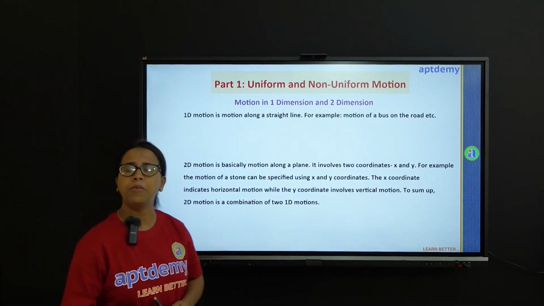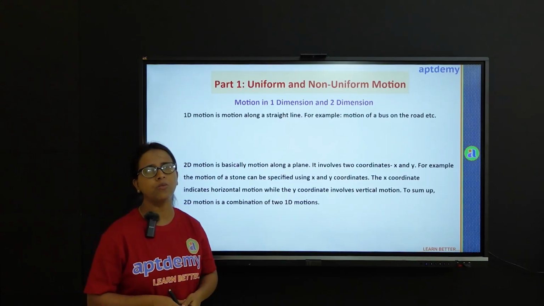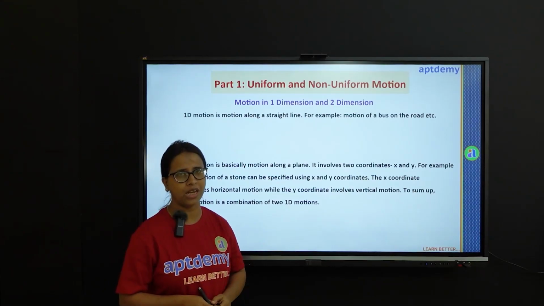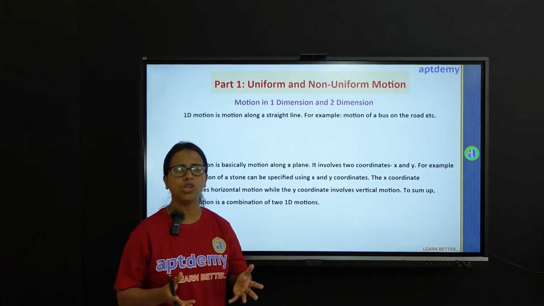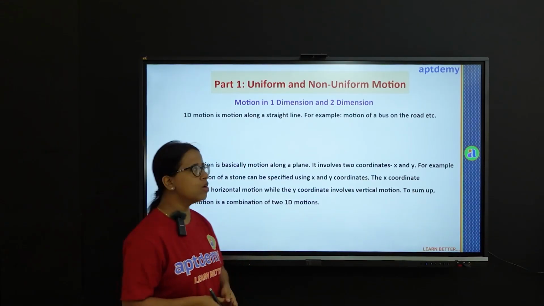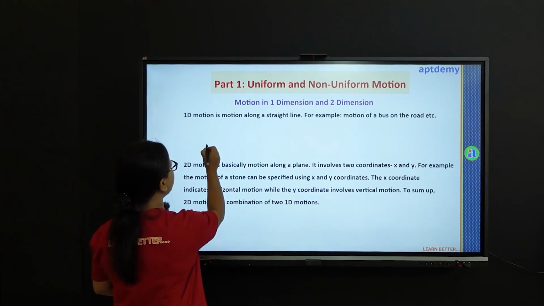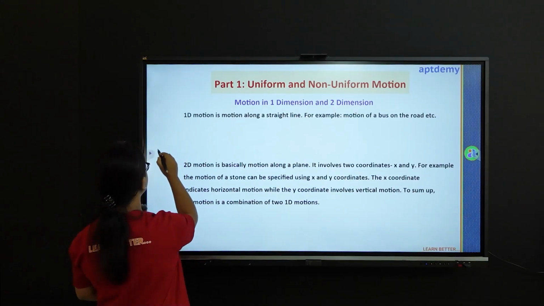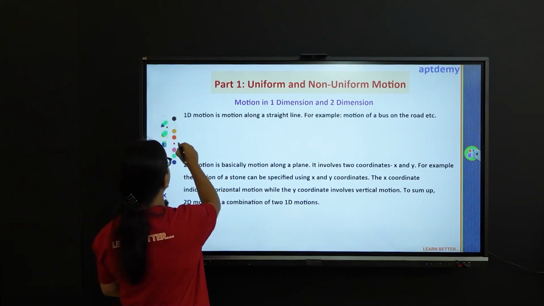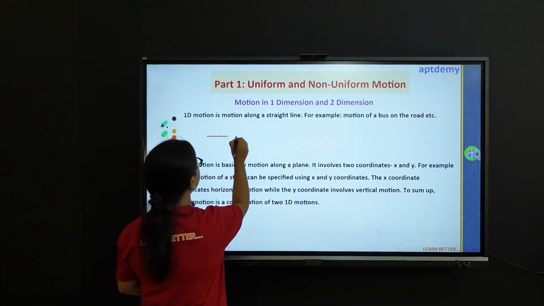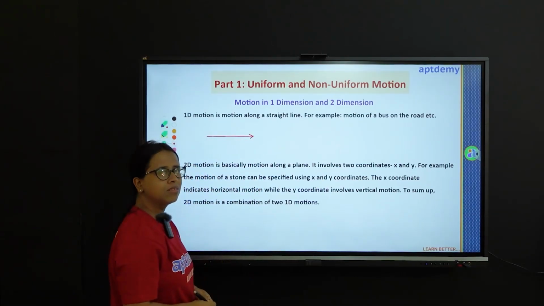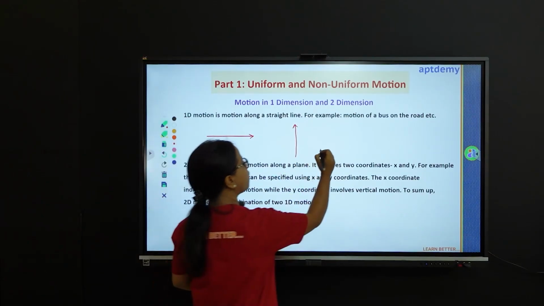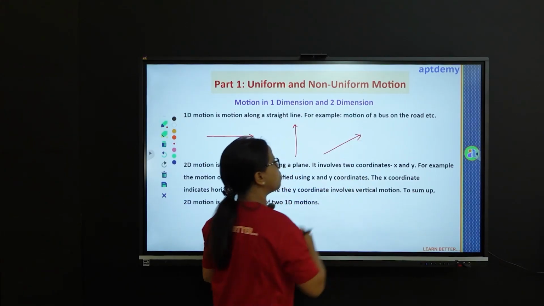Now motion may be one-dimensional. What is one-dimensional motion? One-dimensional motion is motion along a straight line. For example, motion of cars moving on the road. So one-dimensional motion could be somewhat of this sort. So this is one-dimensional motion. This could also represent one-dimensional motion, and this could also represent one-dimensional motion.